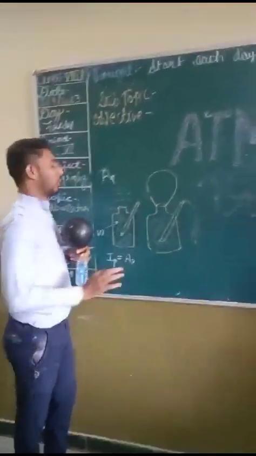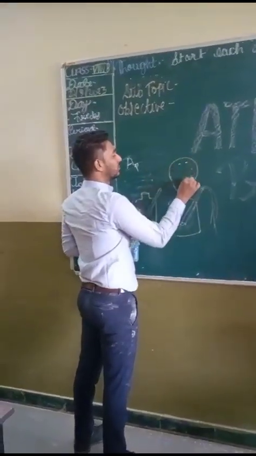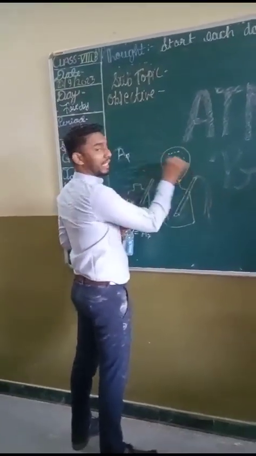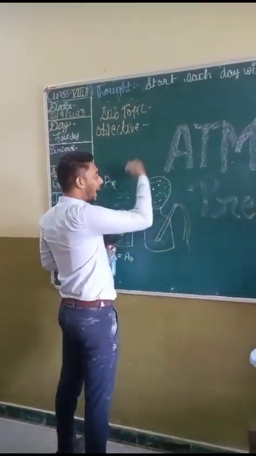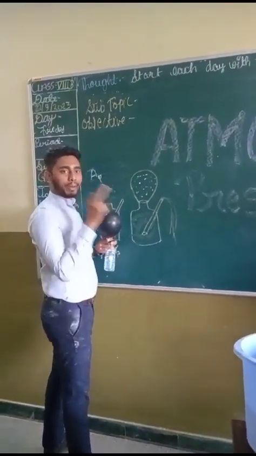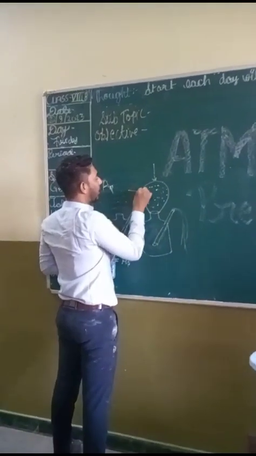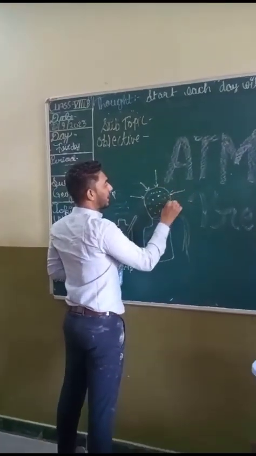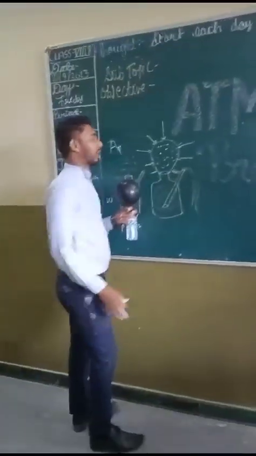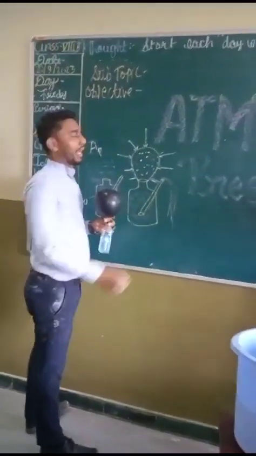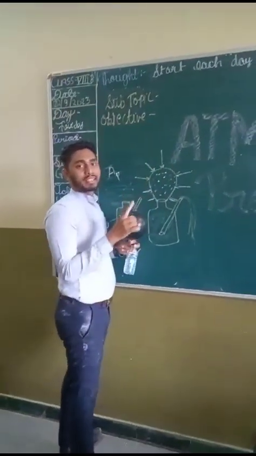But in the second condition, look at here. This is a balloon filled with air. So air molecules are present here. And the atmosphere is also exerting pressure on the balloon. Suppose this is the direction of pressure exerted by atmosphere. Getting or not? Yes. Okay. So the atmosphere is pressurizing this balloon filled with the air.